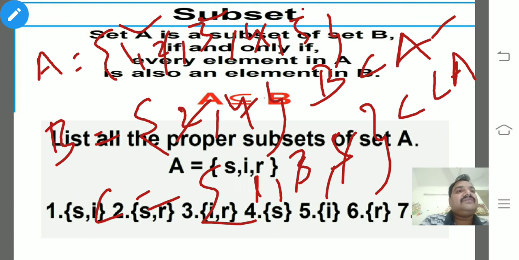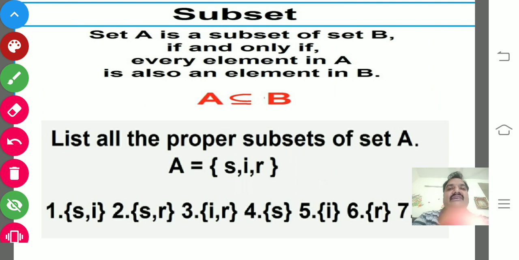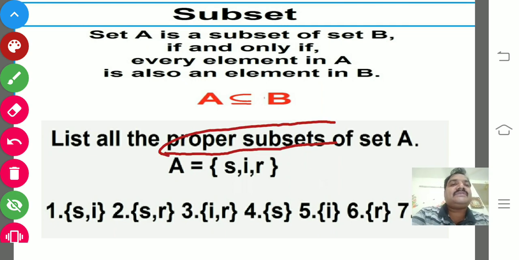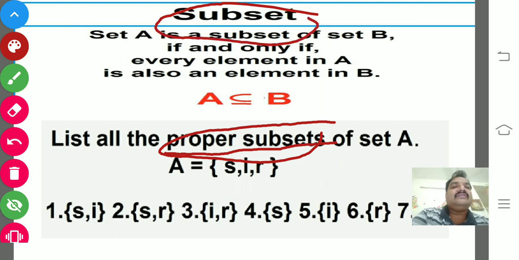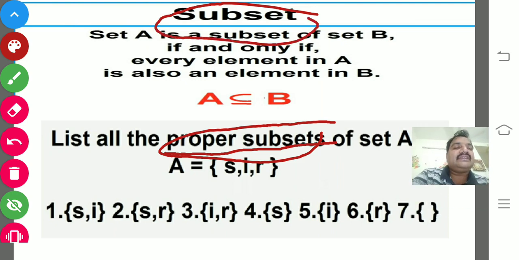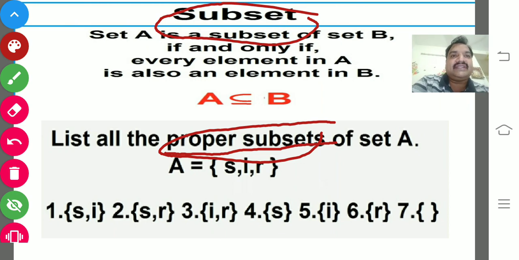So in converse, we can say that A is a superset of B as well as A is a superset of C also. I hope you could understand. Whereas here, one example is given: what is the proper subset? Proper subset and subset, here the thing is a little bit different. Children, if you observe that, you will come to know, but you concentrate on that because you have to know the difference between subset and proper subset. Here you just observe what the elements are in proper subset.